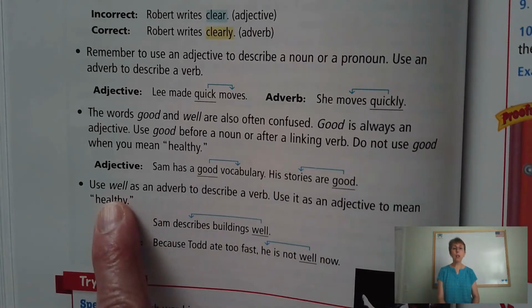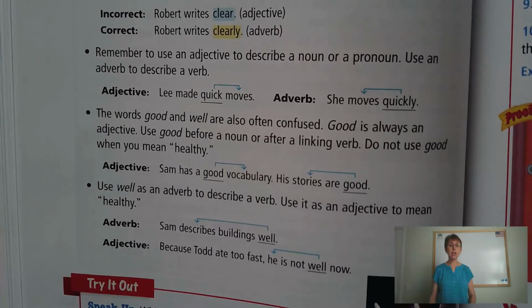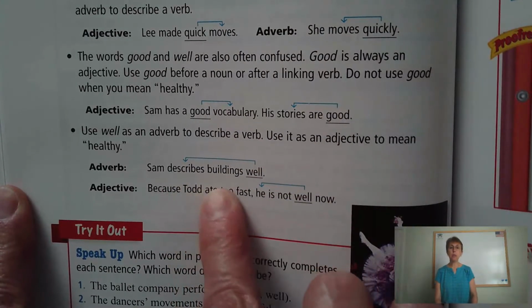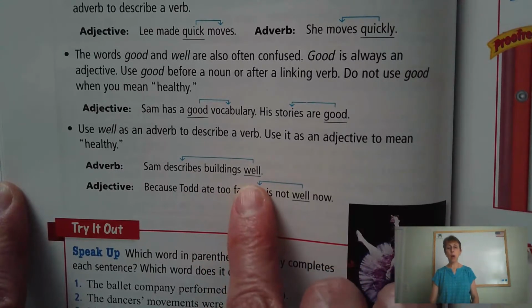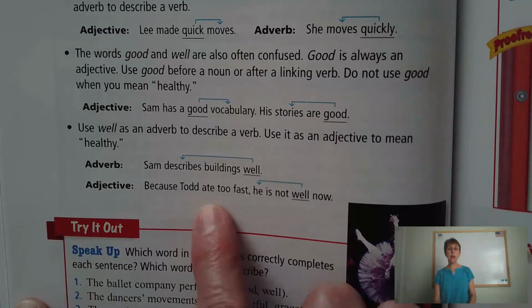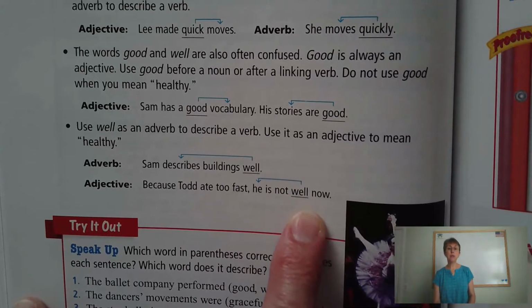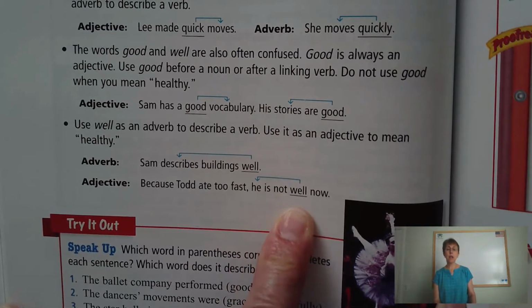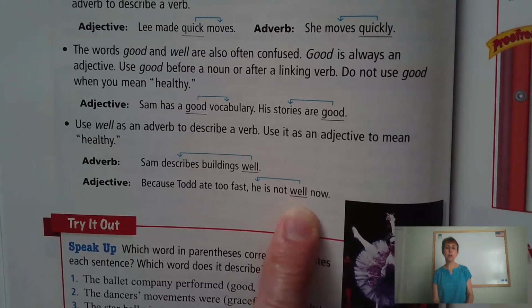We use well as an adverb to describe a verb, but we also use well as an adjective when we mean healthy. So as an adverb, Sam describes buildings well. How does he describe them? He describes them well. So you can see that it is used as an adverb. And then because Todd ate too fast, he is not well now. Whenever we're referring to someone's health, we use well. That is your adjective. Okay? I do not feel well. He is not well now.